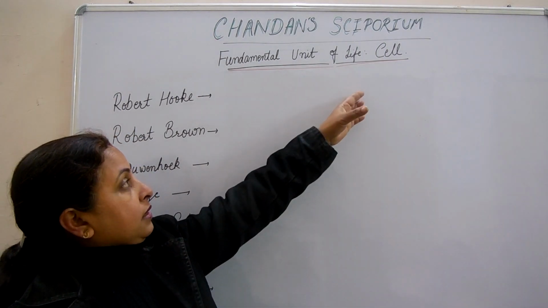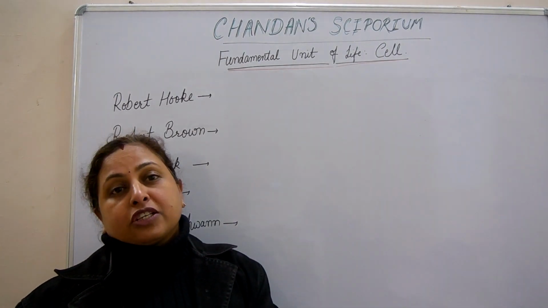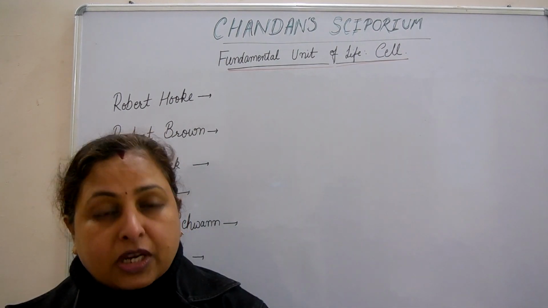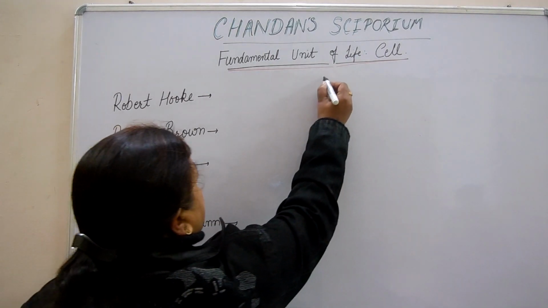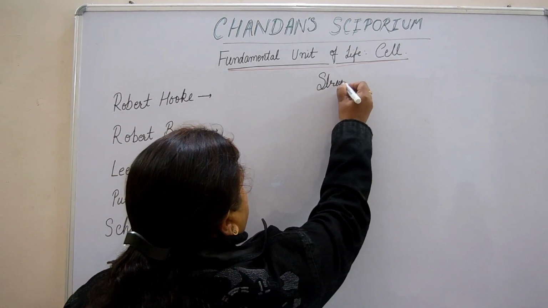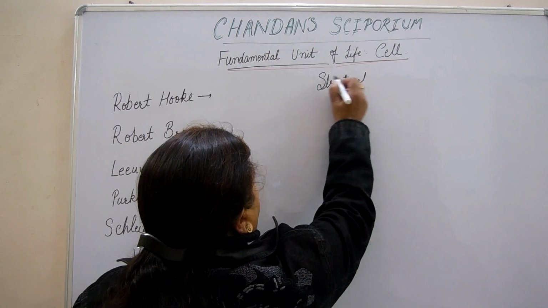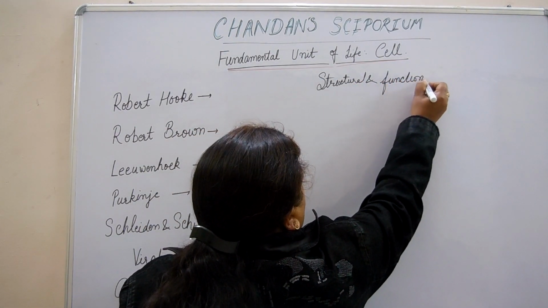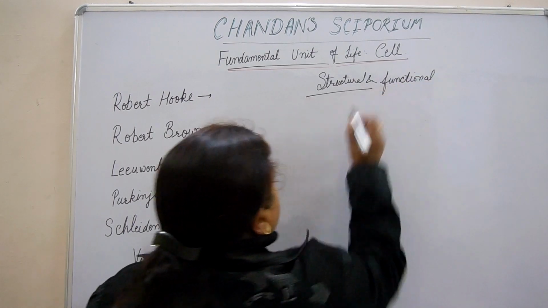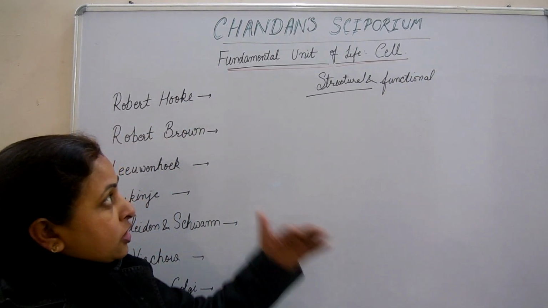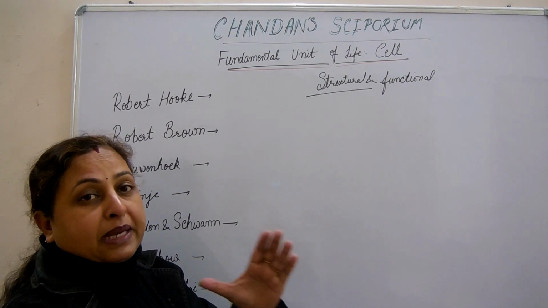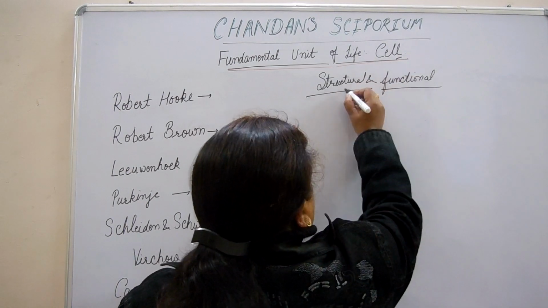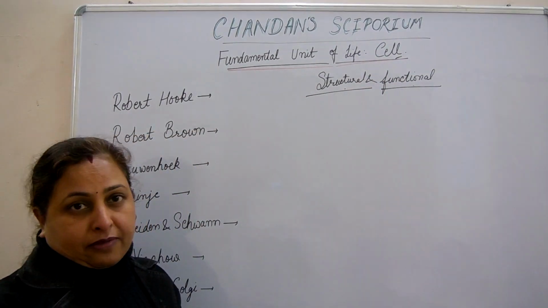The chapter name is cell. Cell is called the structural and functional unit of life. Why is it called the structural and functional unit of life? Because all the living organisms are made up of cells, so it is a structural unit. It is a functional unit because all the metabolic activities or functions are controlled by the cell. So cell is the structural and functional unit of life.